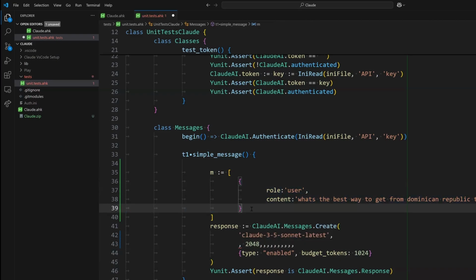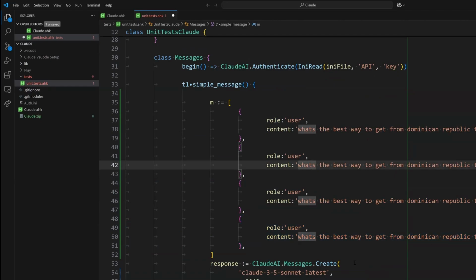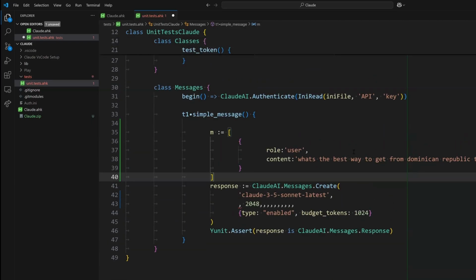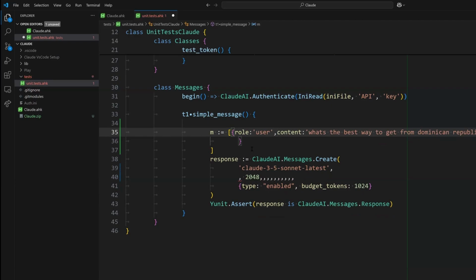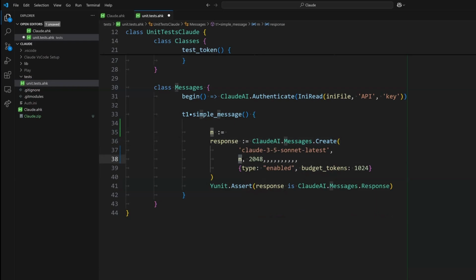But this, you can send multiple messages like this, right? And with different messages. And that you can use to send kind of like history back to it if you want it. Usually we just send one message of what we want to do. And that array right here is what we then pass to the parameter that expects the messages. I was not using a variable. I was just hard coding it there.